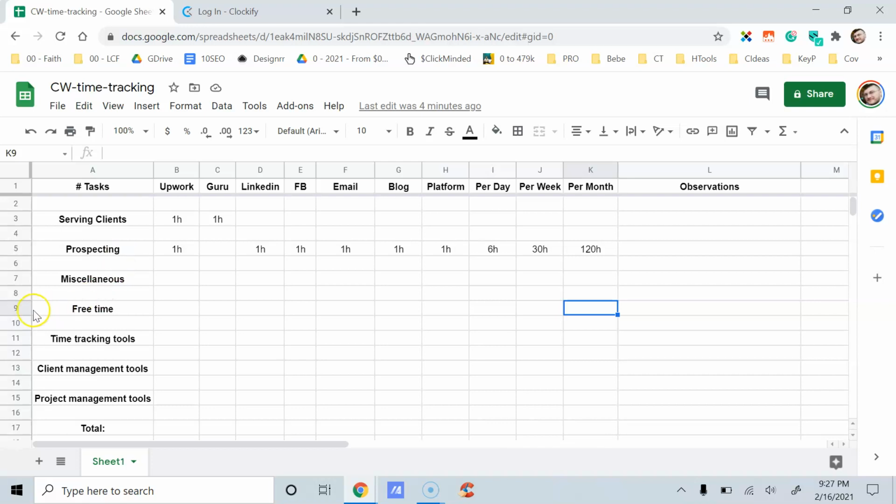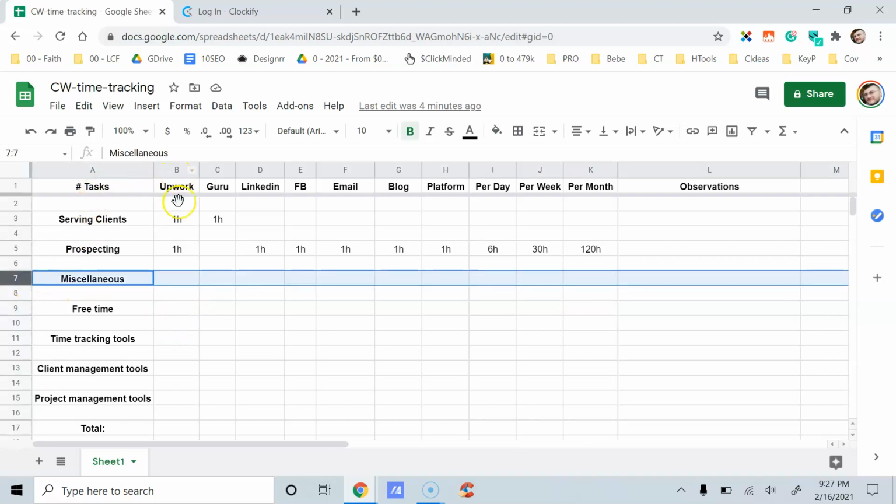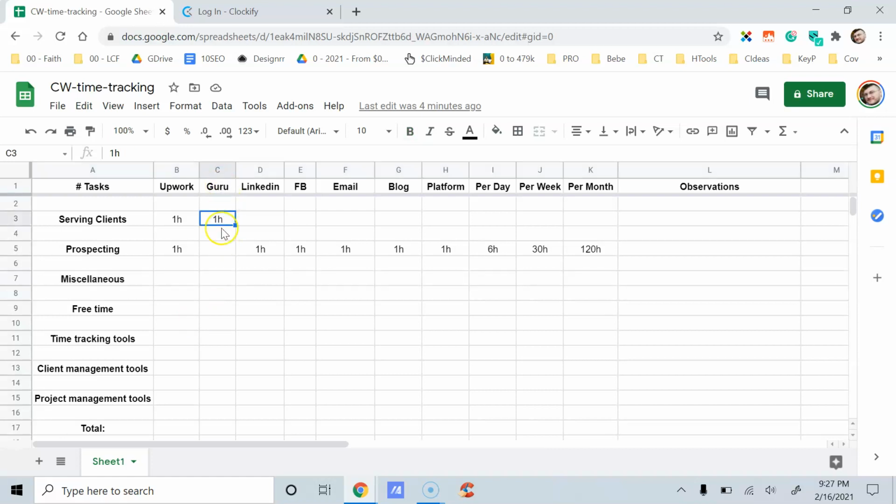So it's important you fill out this entire Google Sheet, on each row and on each column accordingly. Obviously, if you don't deal with Guru, you don't have to fill this out. If you don't spend time on Facebook or LinkedIn or other platforms or blogs, and you just deal with Upwork alone to serve clients and do prospecting, these are your fields, and nothing else.